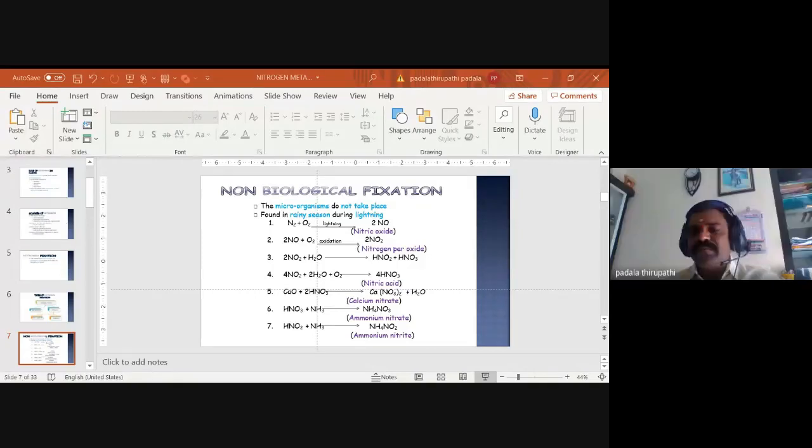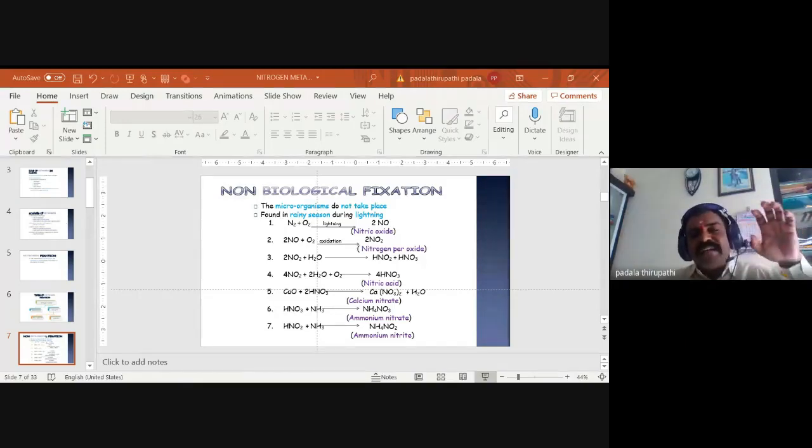This non-biological fixation we can also call physical nitrogen fixation. Physical, or non-biological, fixation. In non-biological fixation, microorganisms do not take part. They are not involved in the fixation of atmospheric nitrogen. But then, how is it possible? Without the involvement of microorganisms, how does nitrogen fixation take place?